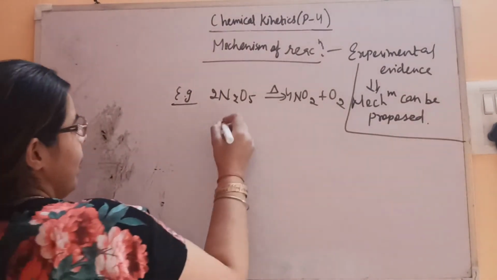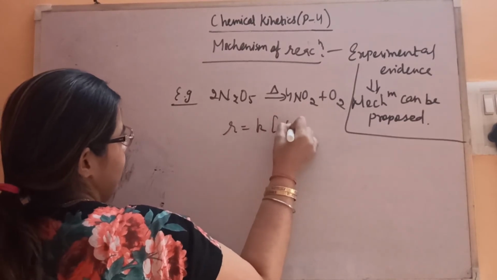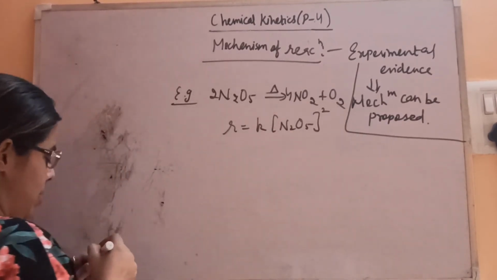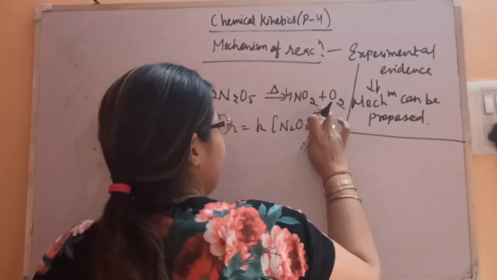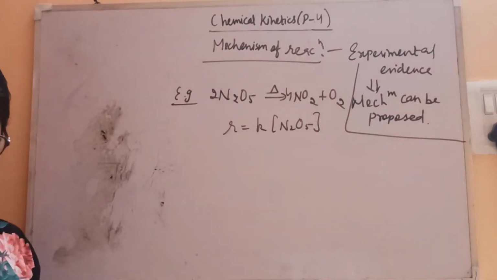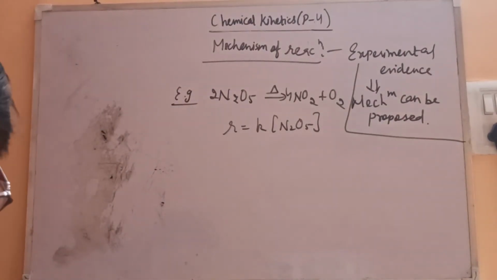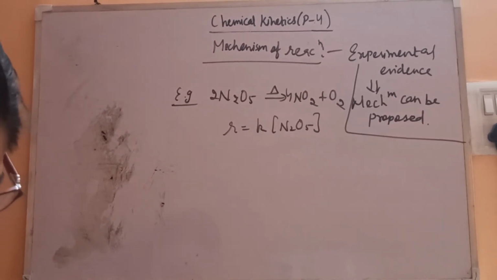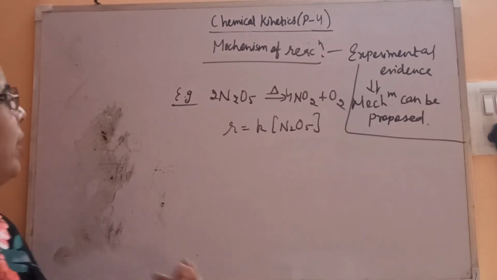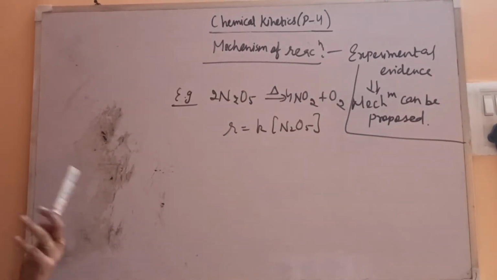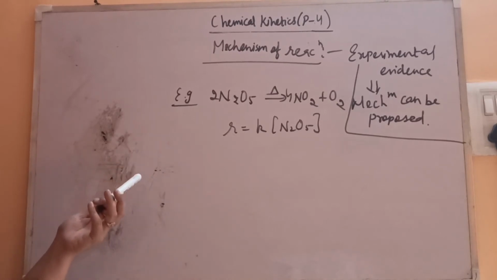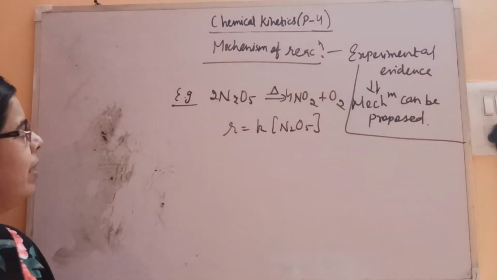Now, if we write the rate, the reaction is of first order here. We have discussed earlier also that it is a first order reaction. So let's see what the molecularity of this is. We have to prove how it is of first order. Order of reaction is only known on the basis of experiment, so a mechanism can be proposed here.